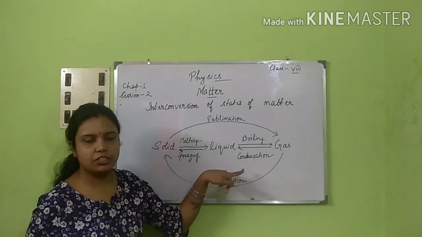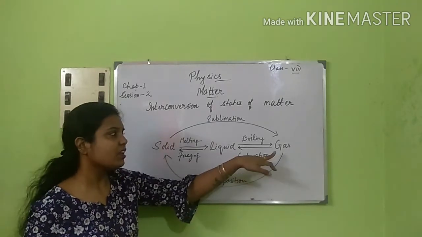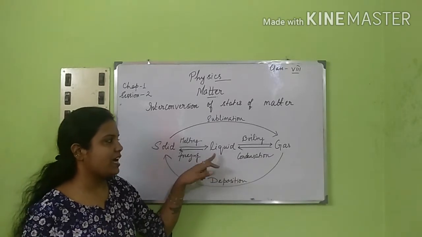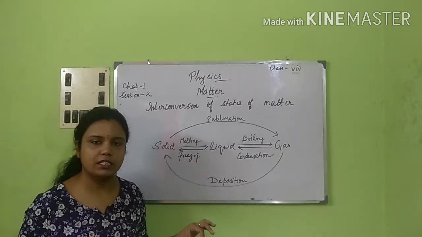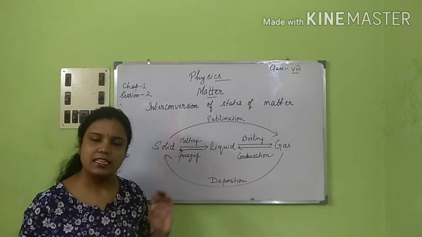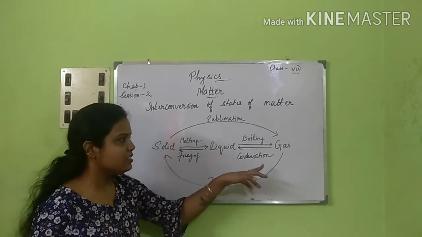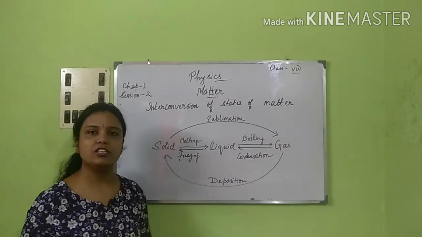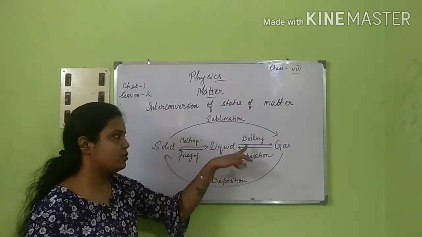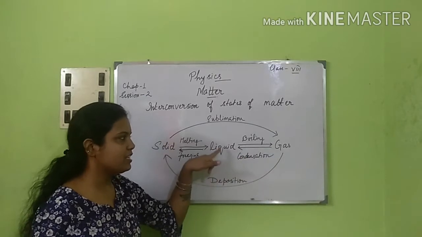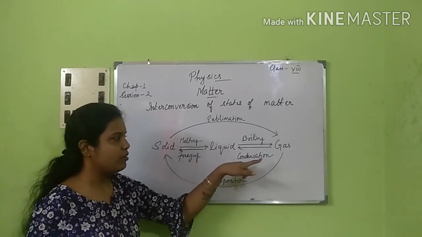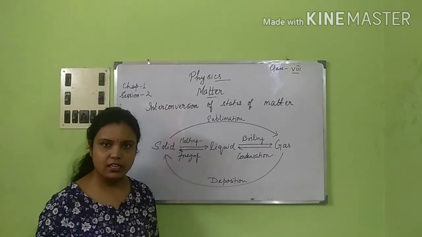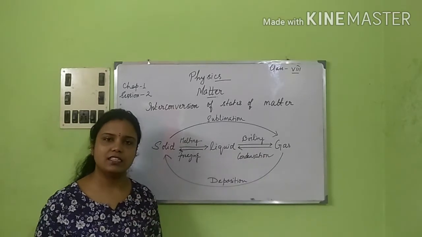And for condensation, when a gas changes to liquid state at a particular or constant temperature, it is known as condensation. Similarly, the boiling point is the temperature at which the liquid state converts itself to gaseous state. And the same for gas to liquid: the temperature at which gas changes to liquid state is known as the condensation point.